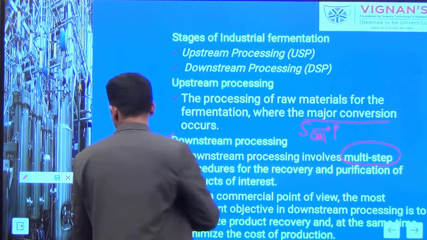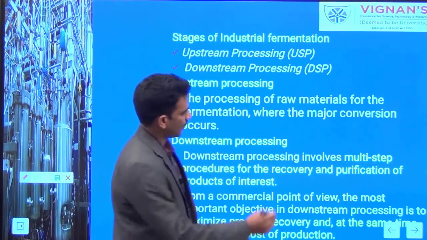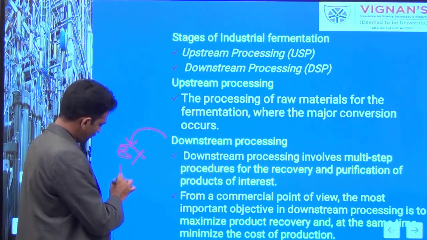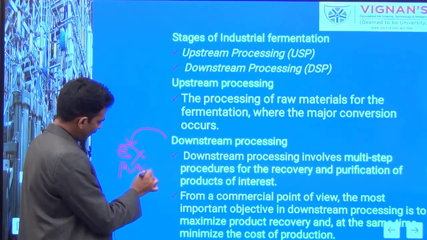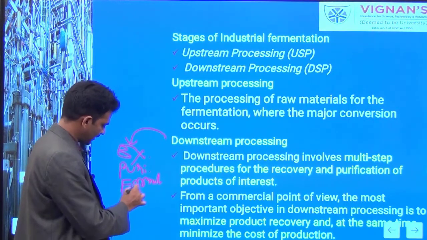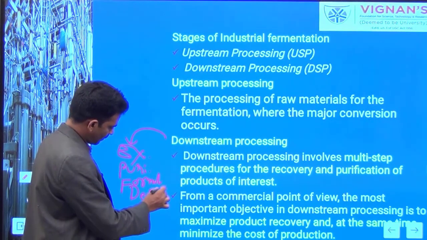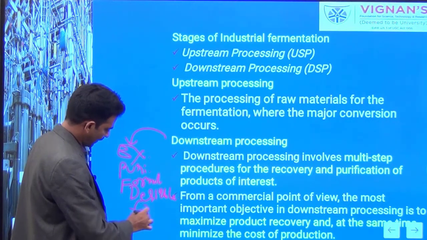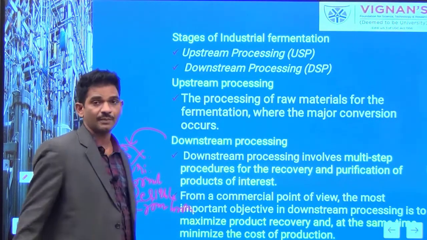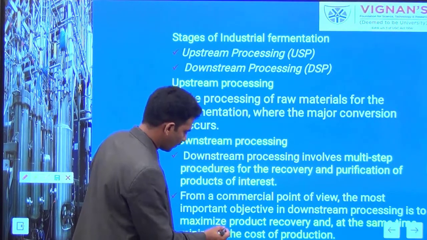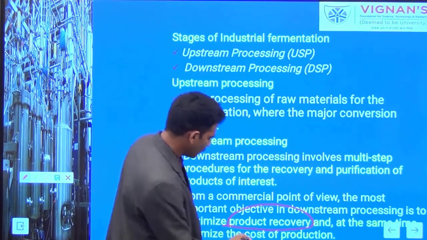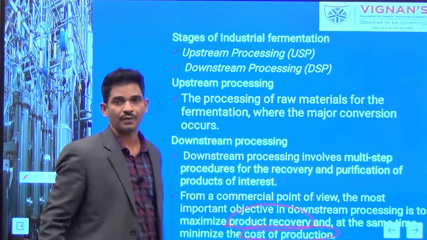It is a multi-step process, downstream processing. By definition, downstream processing is the extraction, purification, and formulation of the desirable product from the culture broth. As a process engineer, we have to apply the unit operations for maximum recovery of the product, and we can also reduce the cost of the process. This is the goal of the process engineer.